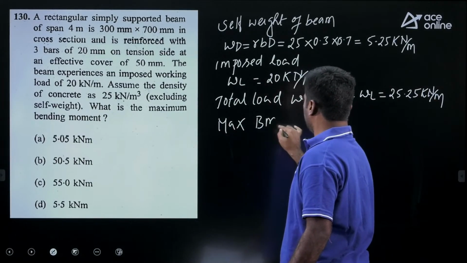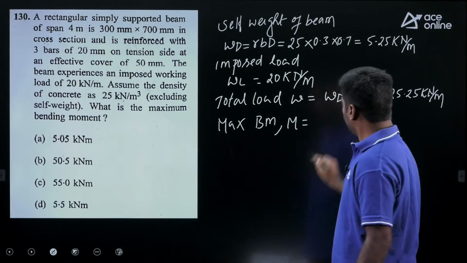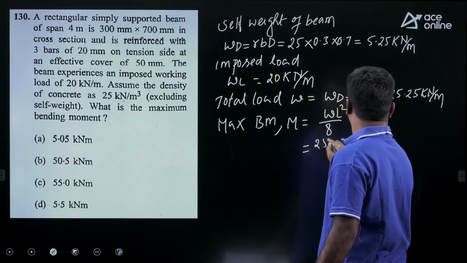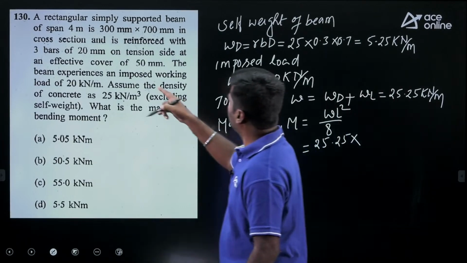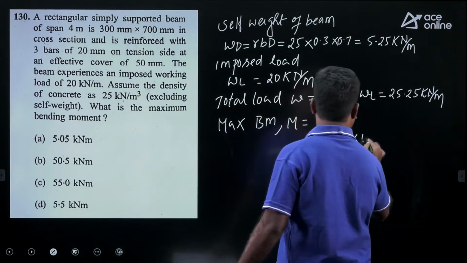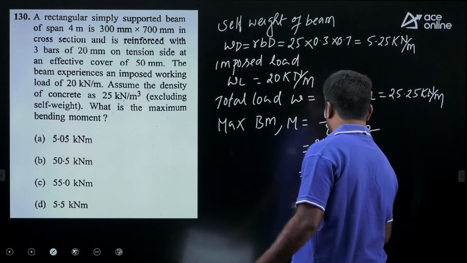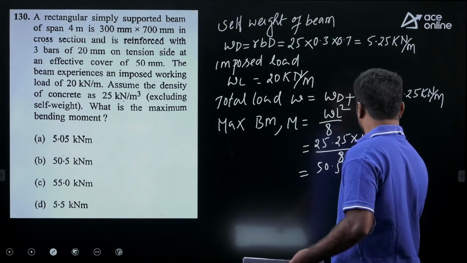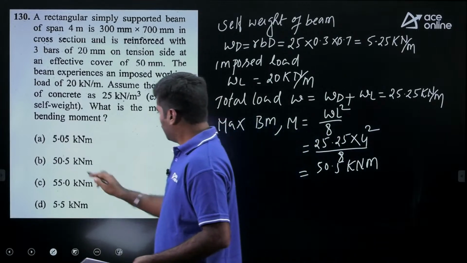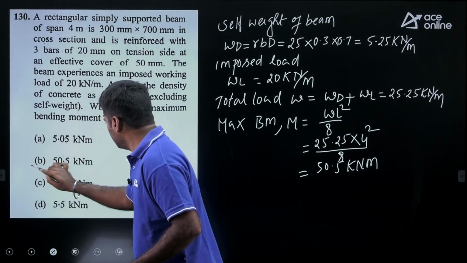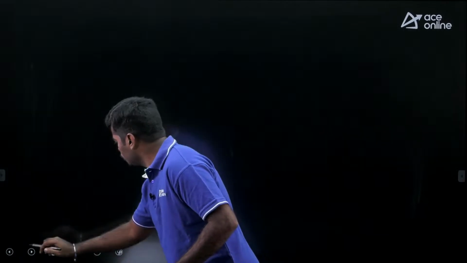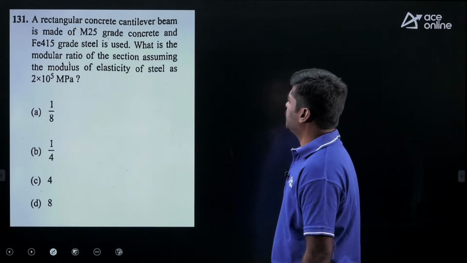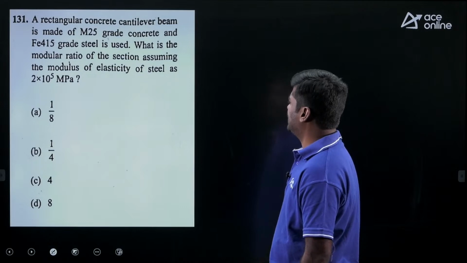For a simply supported beam, maximum bending moment M equals WL square upon 8. W is 25.25 into span. Here given span is 4 meters. 4 square upon 8. If you simplify, you may get the value 50.5 kilonewton meter. Okay? Option B is correct. Then move to next question. A rectangular concrete cantilever beam is made of M25 grade concrete and Fe415 grade steel is used.